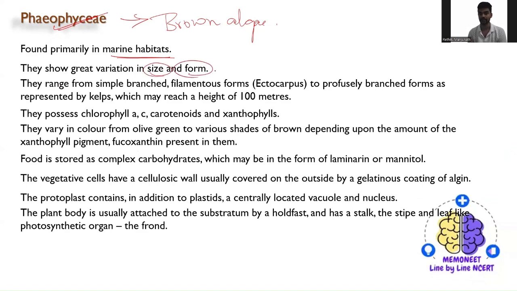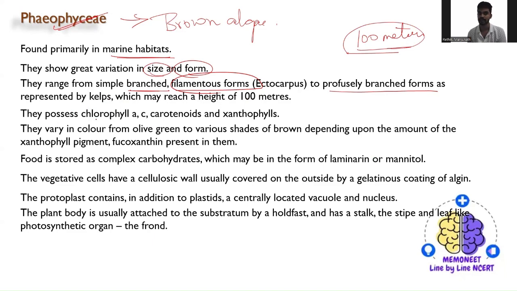They range from branch-like or filamentous forms to even profusely branched forms. Sometimes you can see these algae whose height ranges around 100 meters.